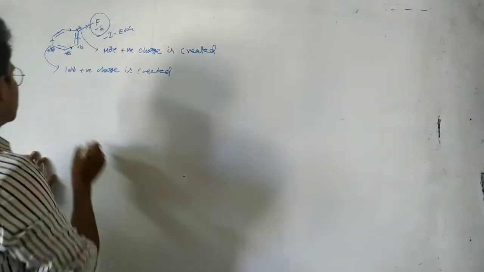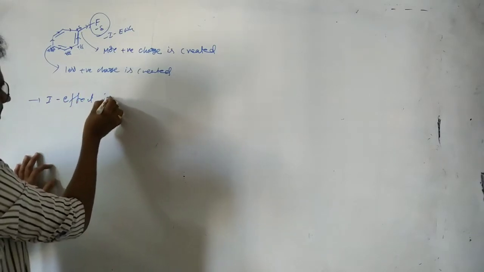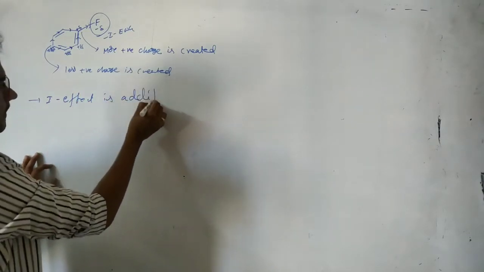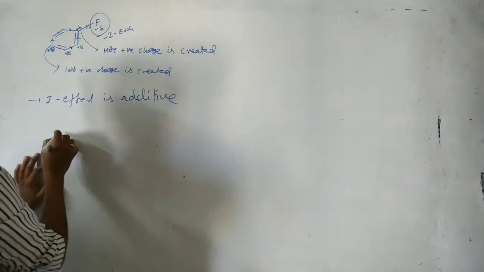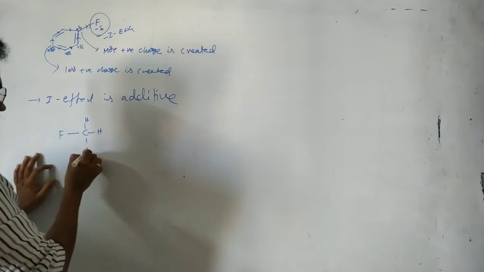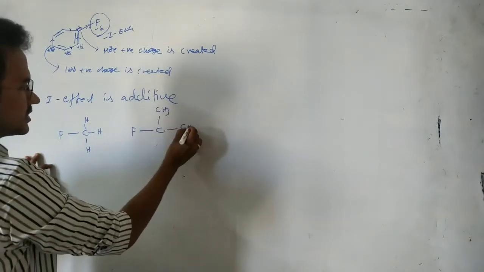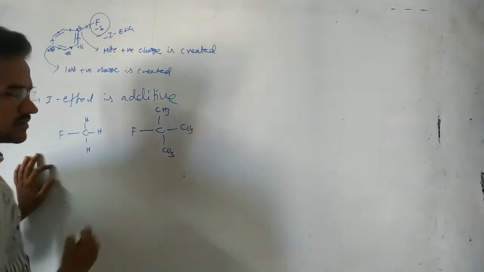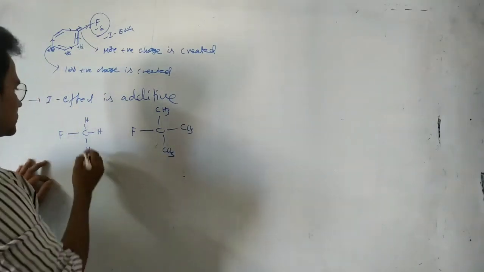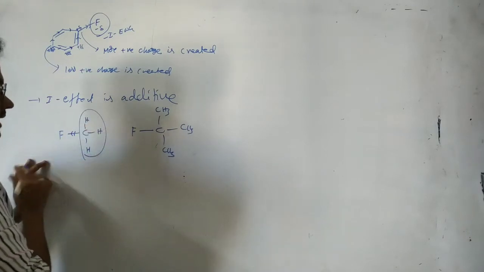And next, the I effect is additive. It means, suppose here fluorine and hydrogens, and here fluorine with CH3, and here fluorine with three CH3 groups. In the first case, fluorine attracts the electrons and only one methyl donates electrons.